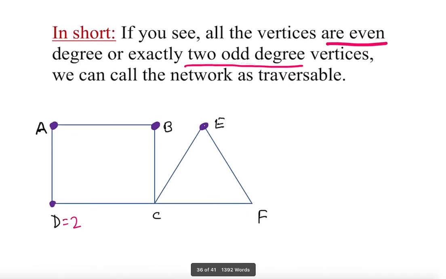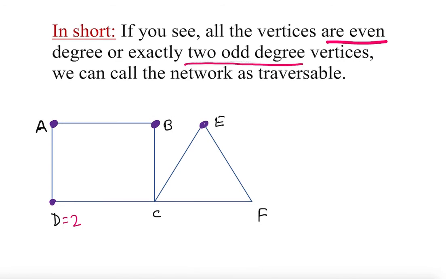So here you go, guys. Is this a traversable network? So who can tell me? First I am coming up with this. This is 2, that's 2, B is 2, E is 2, F is 2, and how many lines does this point have? 4. All of them are even degrees. So if any network has all even degree vertices, we call that traversable.